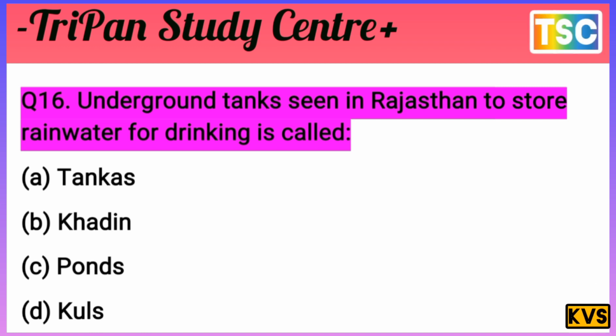Let's see what the answer for this question is. That's an important question for the exam. Underground tanks in Rajasthan to store rainwater for drinking are called? Not called kuls, not called ponds, and not called khadin. The answer is clearly tankas. They are called tankas, groundwater tanks. In Rajasthan, rainwater stored for drinking is called a tanka. That is, option A is correct here.